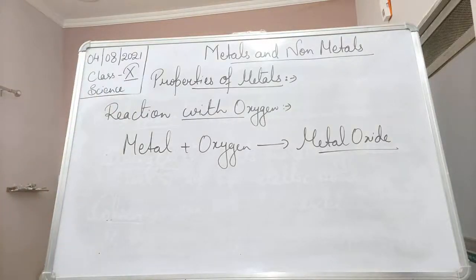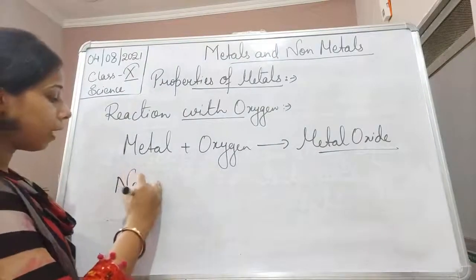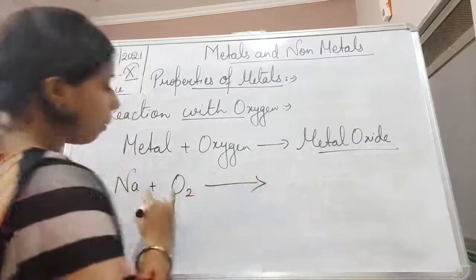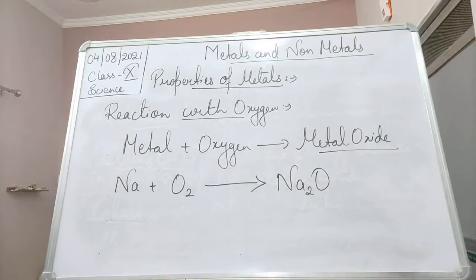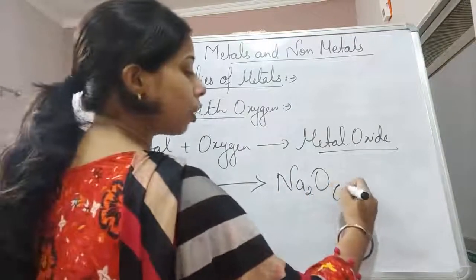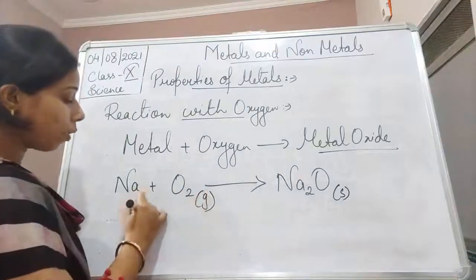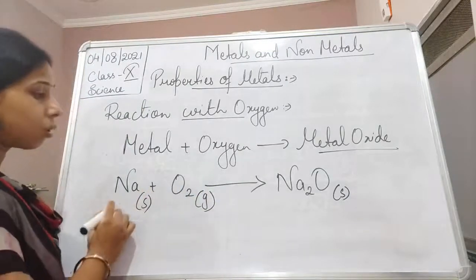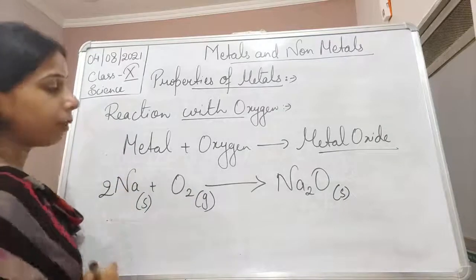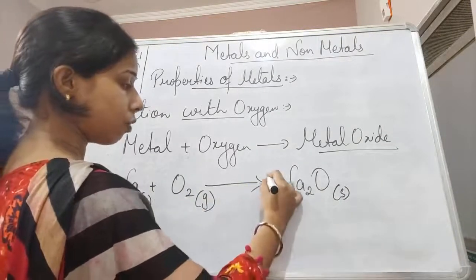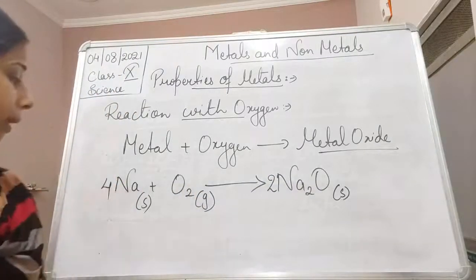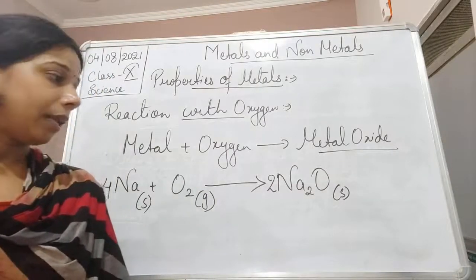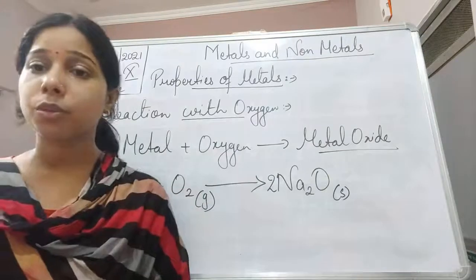Reactive metals like sodium or potassium. When sodium reacts with oxygen, Na plus O2, this will form sodium oxide, which is Na2O. The state of the sodium oxide is solid, oxygen is a gas, and sodium, which we have taken in metal form, is also solid, students. Now when we balance it, sodium will be 2, and in order to balance the oxygen, we write 2, and now the sodium will become 4, so we write 4 here to balance the reaction. So sodium oxide is formed when sodium reacts with oxygen.